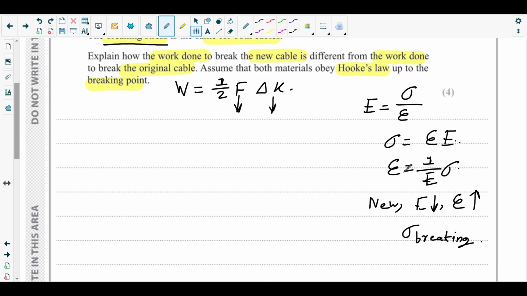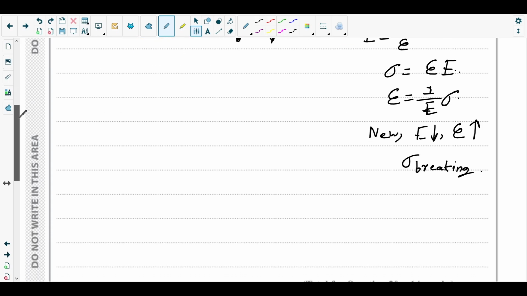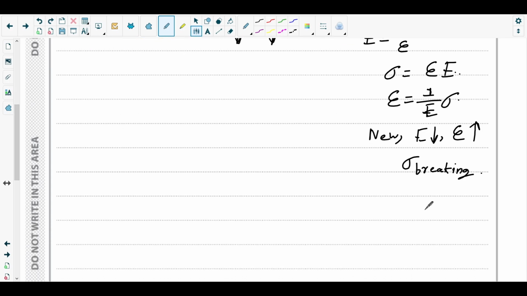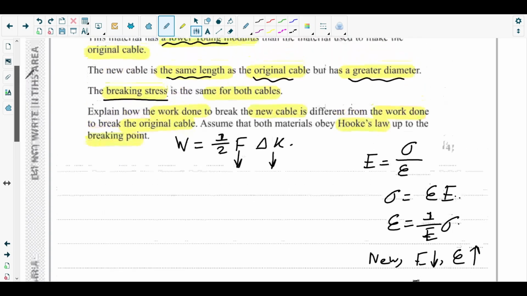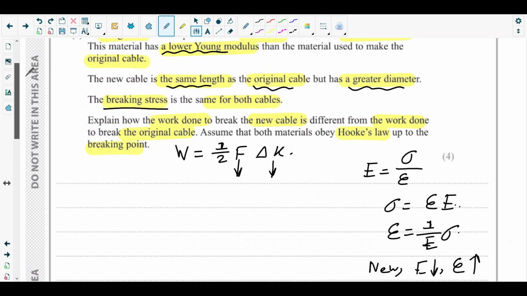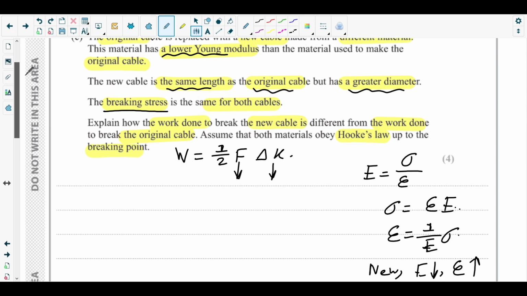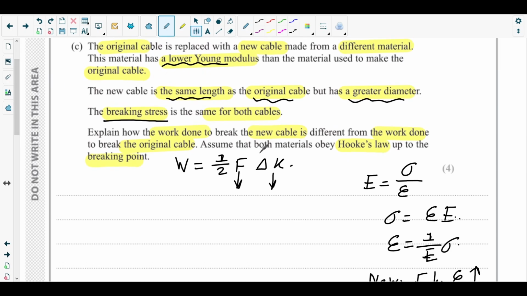If the strain is greater, then definitely extension will be greater because length is the same. So we got extension, right? Extension will be greater. I'm just pointing out how to approach the answer. I will write the answer after explaining a bit. So del x will be larger. We have deduced that the extension of the new cable will be greater. Next is the force.